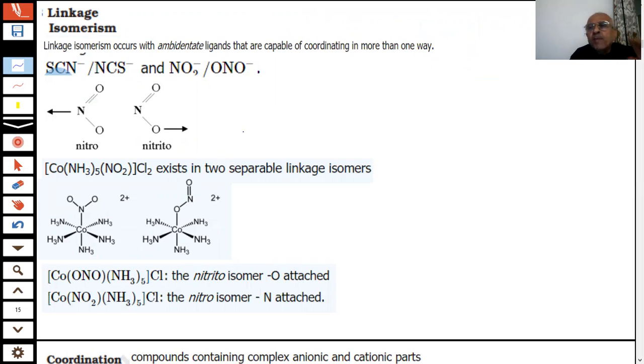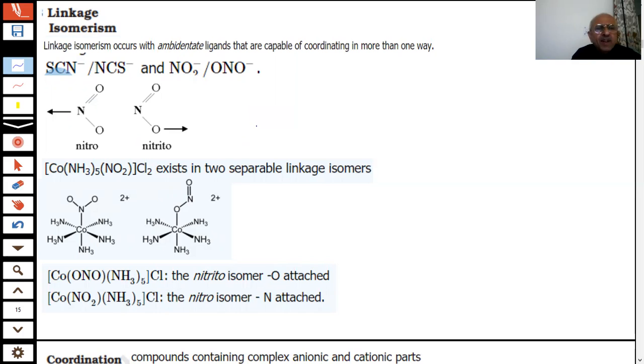I would say that the meaning of the words explains a lot of things. Linkage isomers: linkage means there is a linkage difference. The ligand should be such that it has more than one atom which can act as an electron donor, but at one time only one of them acts as a donor.